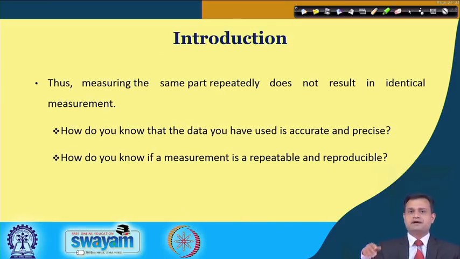Measuring the same part repeatedly does not result in identical measurements. So, you will have a situation where you are taking the part, you are using some measurement device, maybe vernier caliper or micrometer, and you are taking a number of readings, either the same operator or different operators, we will see the cases, and you are not getting the readings within a particular range or the same reading, then how do you know that the data you have used is accurate or precise?